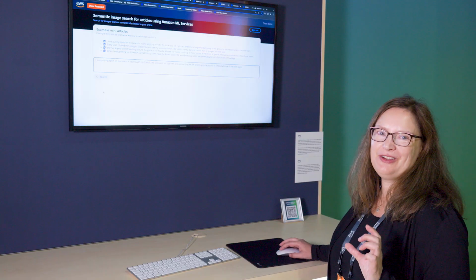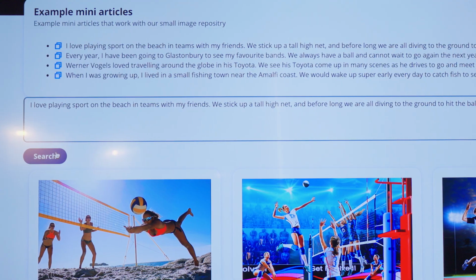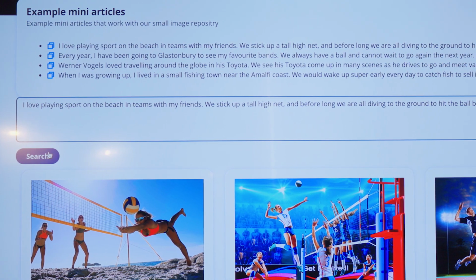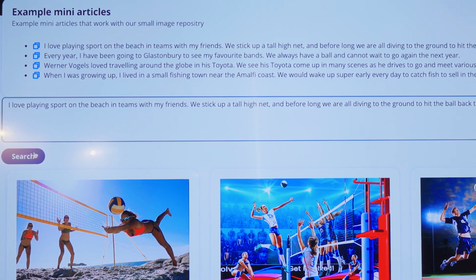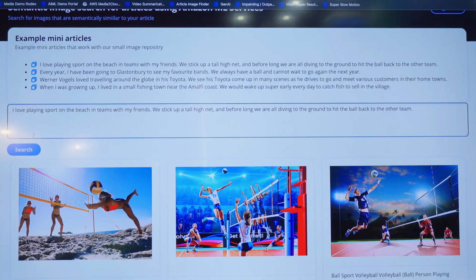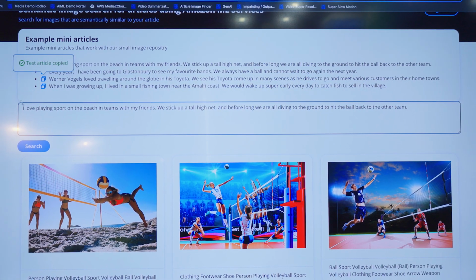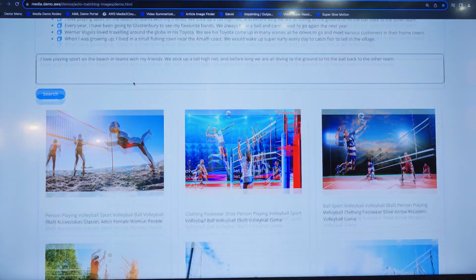The way that we're doing this is we're using those vector embeddings again. We're able to use Amazon Bedrock to generate vector embeddings for the sentence. And then we're also using Amazon Rekognition on the images to get object labels and celebrities, and we're mapping that into the same vector space. Then we're using semantic search to find relevant images within our archive that will match the text in the article. You can see that we never said volleyball in this text, but it came up with some very relevant volleyball images with sports.